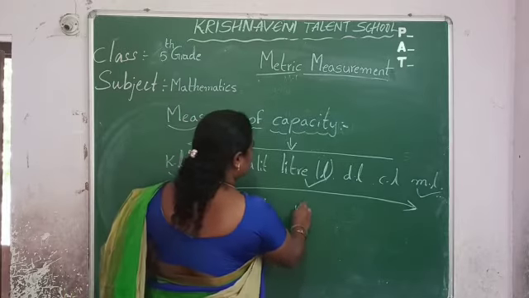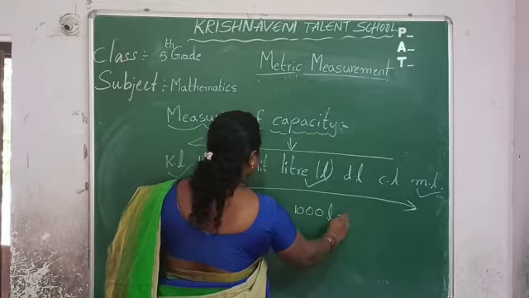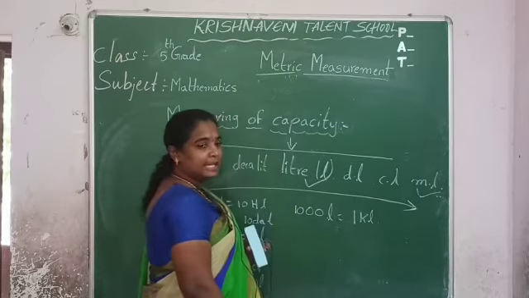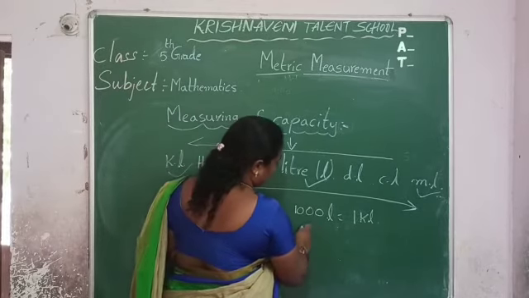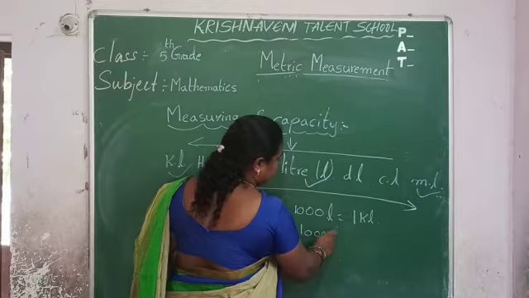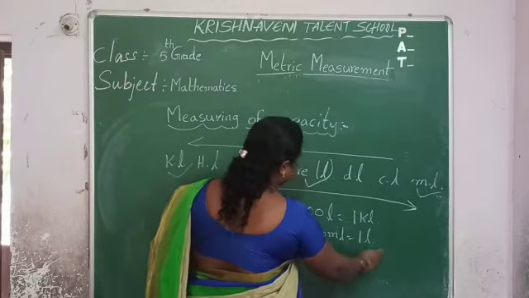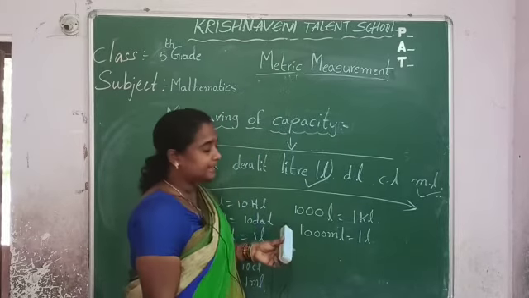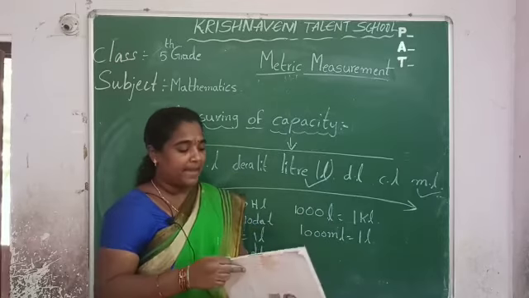Next, 1000 liters make 1 kiloliter. Again, 1000 milliliters make 1 liter. 1000 milliliters is equal to 1 liter. Now this is the measuring of capacity.